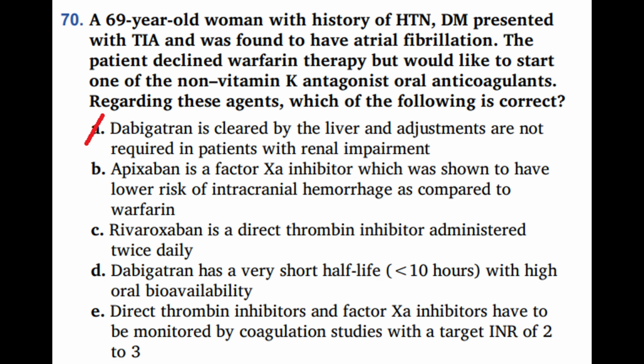Option C says Rivaroxaban is a direct thrombin inhibitor administered twice daily, and that is wrong. Rivaroxaban is a factor 10A inhibitor and it is not a thrombin inhibitor. It is typically dosed once a day and not twice a day, especially at a 20 milligram dosage for atrial fibrillation.